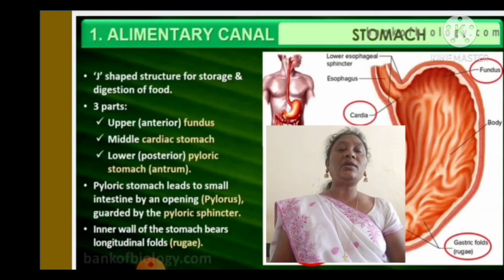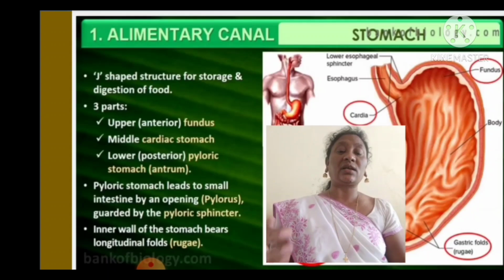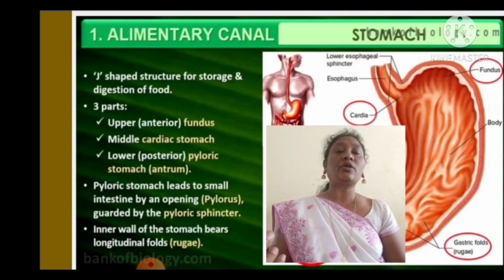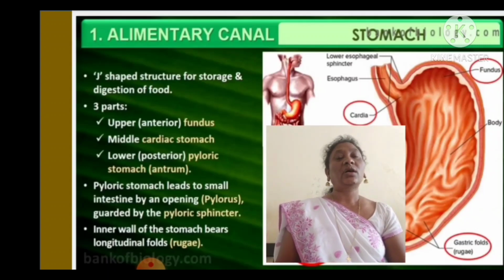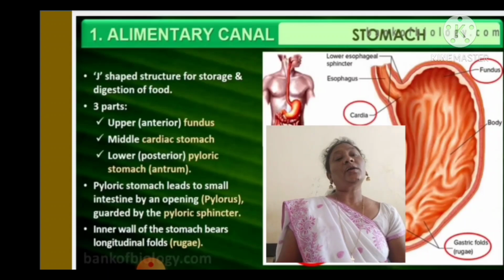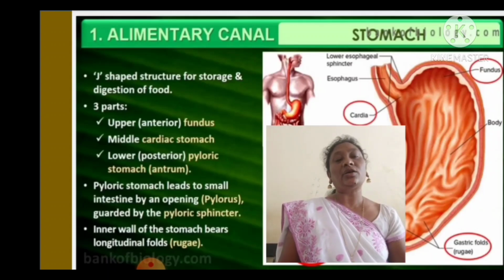The starting part of the stomach we call the cardiac stomach, the middle part is the fundus, and the end part we call the pyloric stomach.